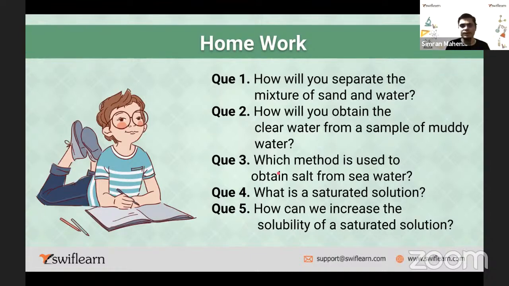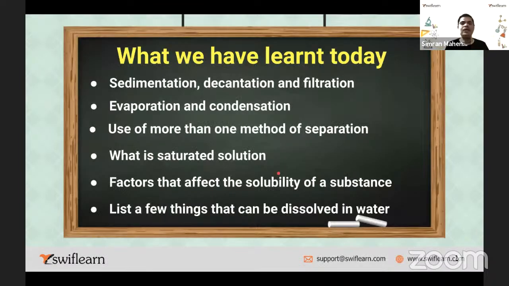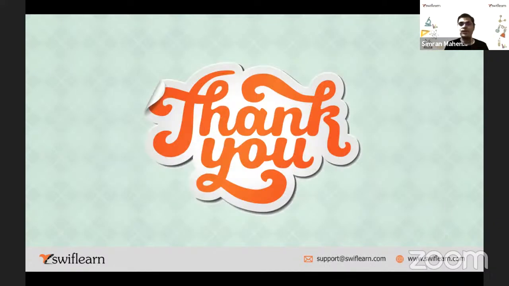So this is what we have learned today: sedimentation, decantation, filtration, evaporation and condensation, and the use of more than one method of separation. What is a saturated solution? We discussed the definition. Factors that affect the solubility of a substance. And lastly, listing a few things that can be dissolved in water. These are the things we discussed. Thank you so much.